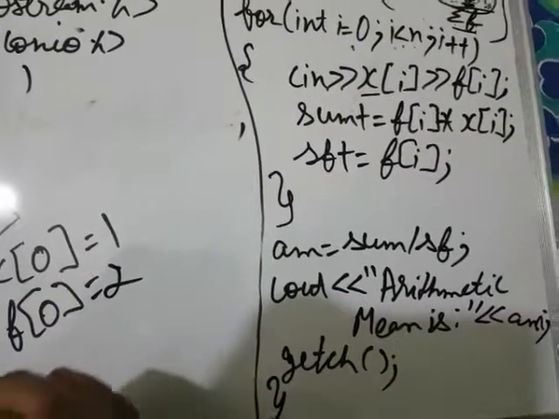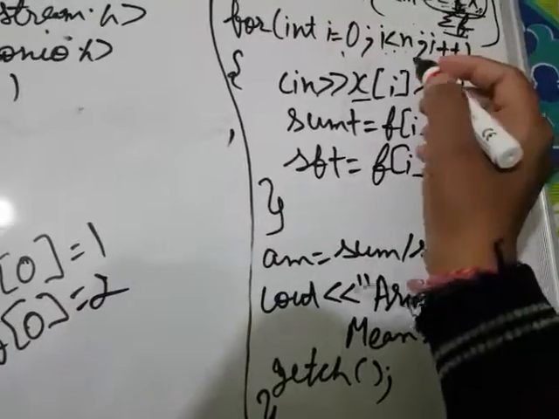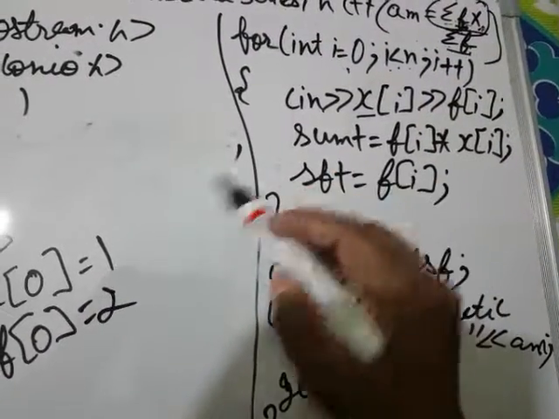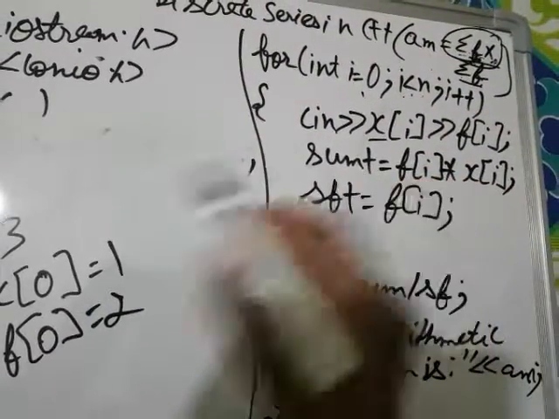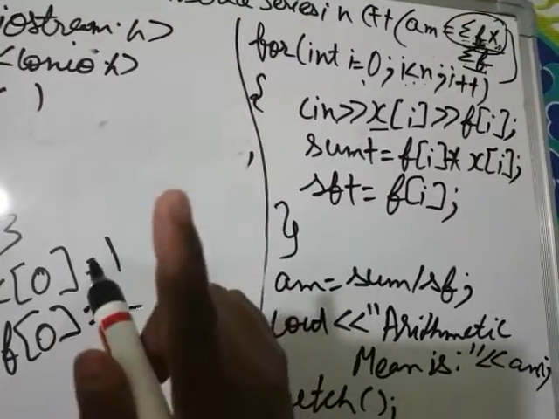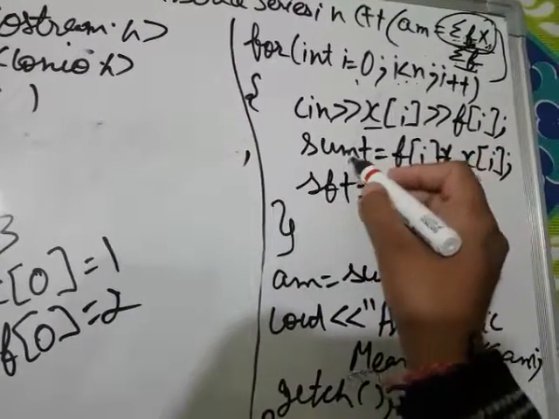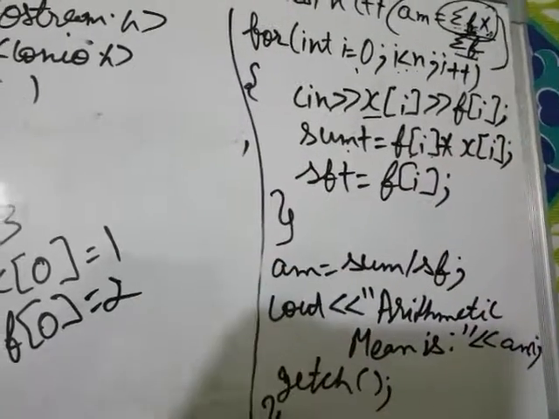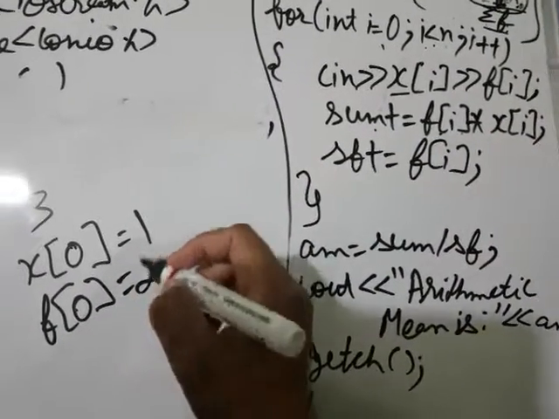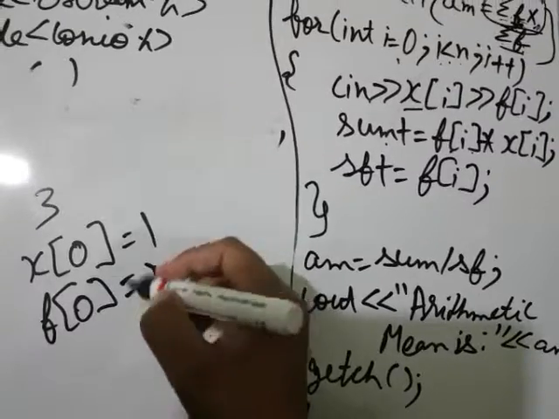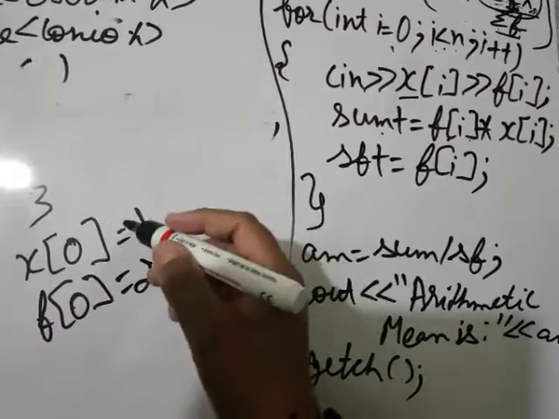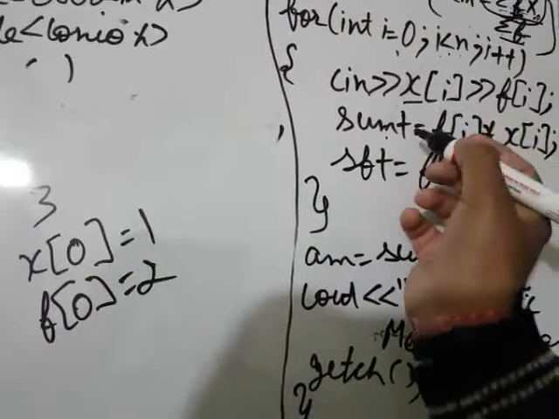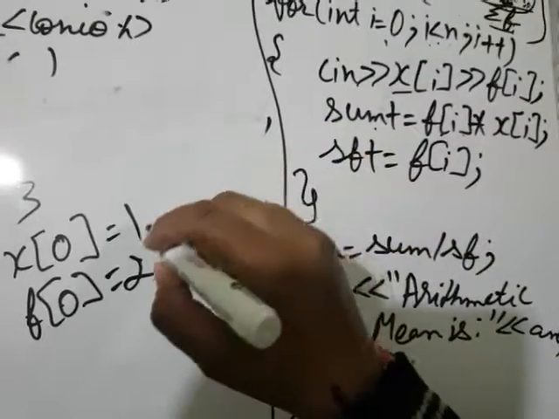Now next, it will calculate the sum. The initial value of sum was 0. Sum is going to be 0 plus f0 times x0. So f0 is 2 and x0 is 1. 2 multiplied by 1 is 2. Then 2 plus 0 is 2.